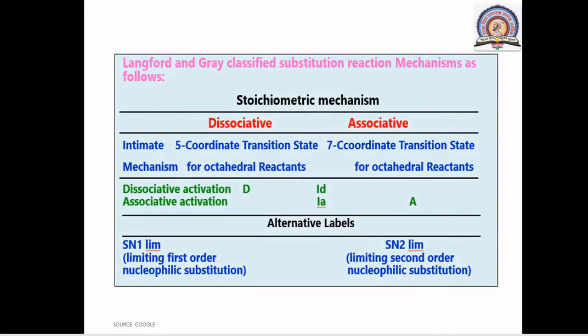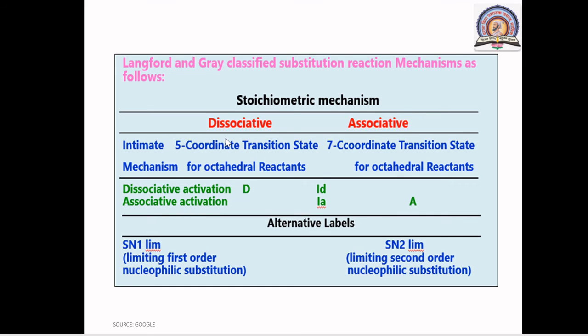So let's see the next point, that is stoichiometric and intimate mechanism. Langford and Gray classified substitution reaction mechanisms as follows. See, here is the intimate mechanism, that is dissociative and associative. D stands for dissociative while A stands for associative.